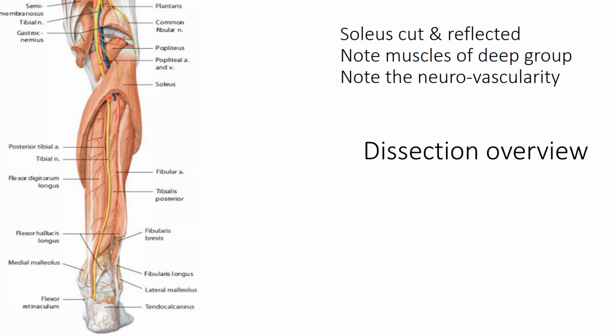So we can appreciate the tibial nerve and the posterior tibial vessels, and we should always appreciate their relations: how the nerve is lying medially on the upper portion, then it is lying just posterior to the artery, and finally it is going lateral to the artery.